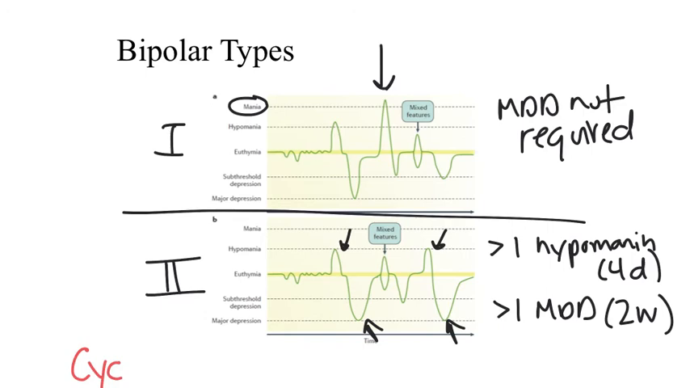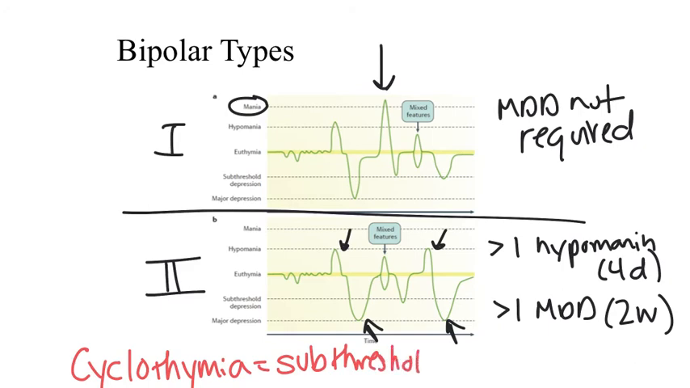There is another type of bipolar disorder called cyclothymic disorder. This is characterized by chronic fluctuations between subsyndromal depression and hypomania. It would never reach the level of either hypomania or major depression, but does fluctuate away from euthymia up and down over time.